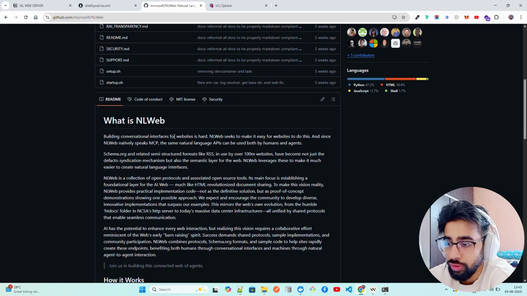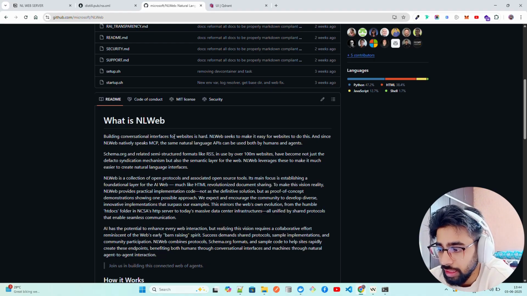It's easier to work with. RSS feeds are being used by 100 million websites on the open internet, and that's the semantic layer for the web. It's easier to find information if that website, application, or portal has an RSS feed, and that's basically how it does that.